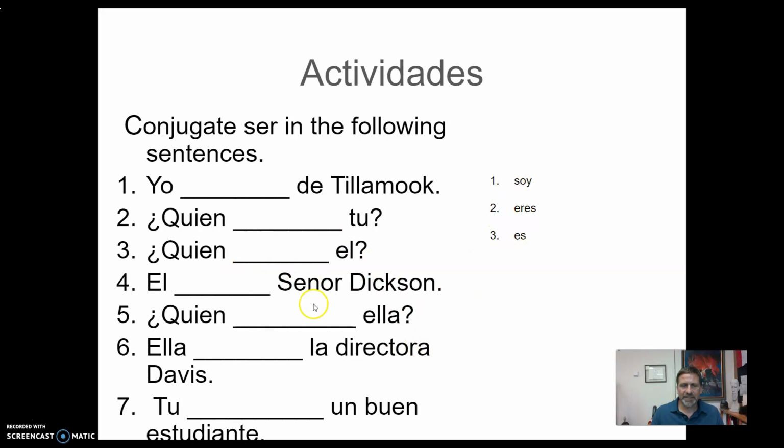These come from the verb ser. He is Mr. Dixon. So I'm using the verb ser. Which verb am I going to use here? What conjugation? Él, say it, es, Señor Dixon. Who is she? And then I go back out to my chart.